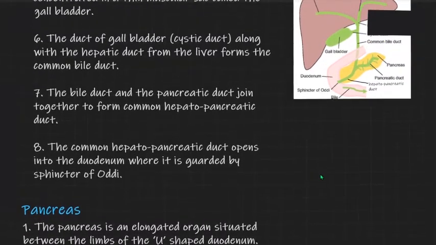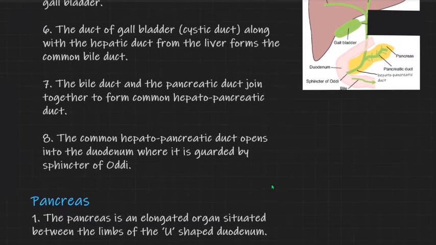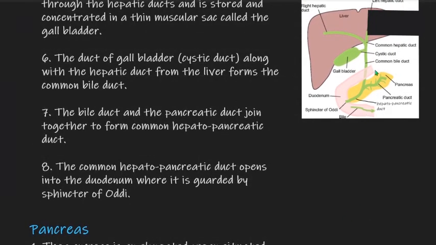Now, the pancreas is an elongated organ situated between the limbs of the U-shaped duodenum. Duodenum is C-shaped or U-shaped, and these are its limbs. So in between these limbs, the pancreas is situated. So what is the location of the pancreas? Pancreas is located in between the limbs of the U-shaped duodenum.